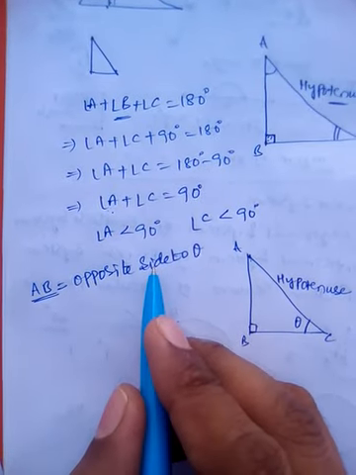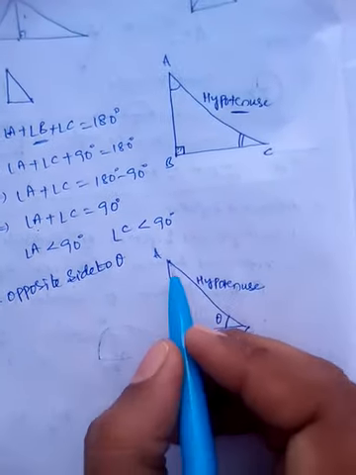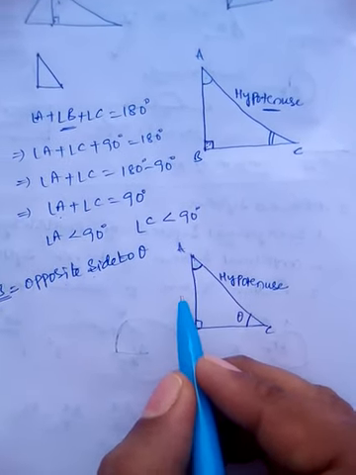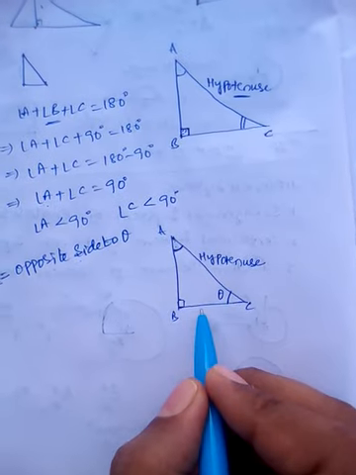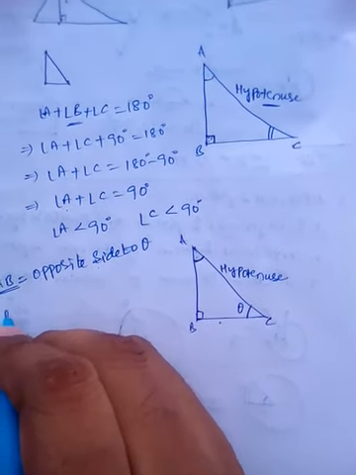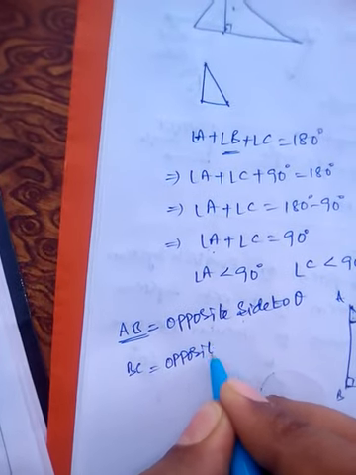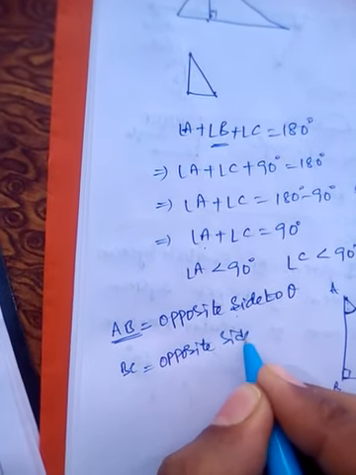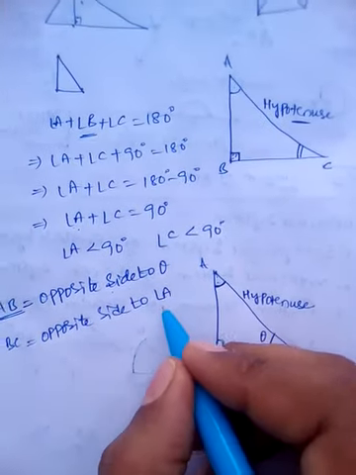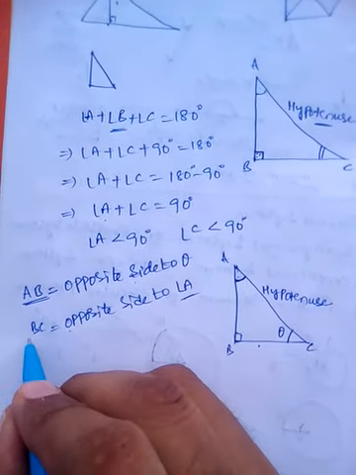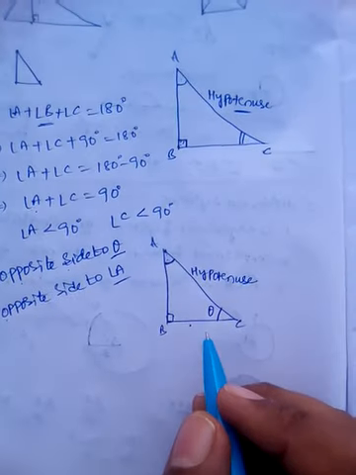Don't say only "opposite side", because the opposite side may be for angle A also. For angle A, the opposite side will become BC. So BC is the opposite side to angle A, but to theta the opposite side is AB.